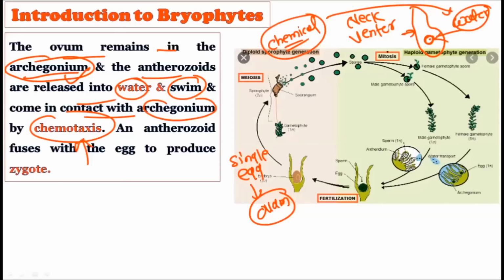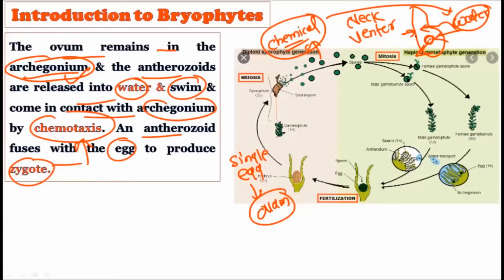By using this chemotaxis, the anthrozoids reach the archegonium. They come in contact with the archegonium, and the anthrozoid fuses with the egg to finally produce the zygote. So there is a single egg, and the anthrozoids swimming in the water come in contact with the archegonium containing the single egg due to chemical signaling. After the fusion of the male gamete, the anthrozoids, and the female gamete, the single egg or ovum, it results in the formation of the zygote.